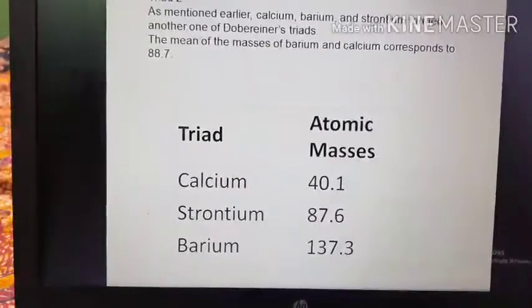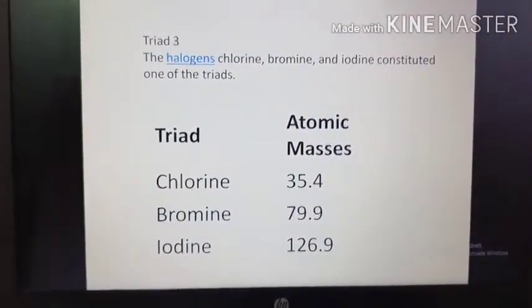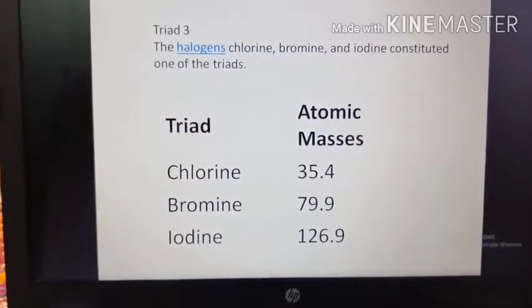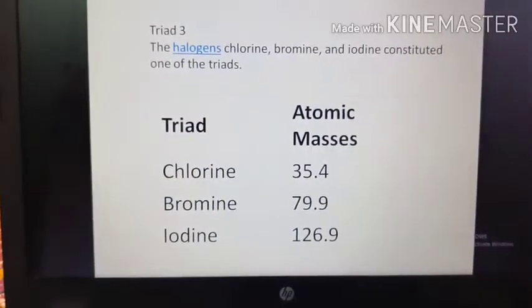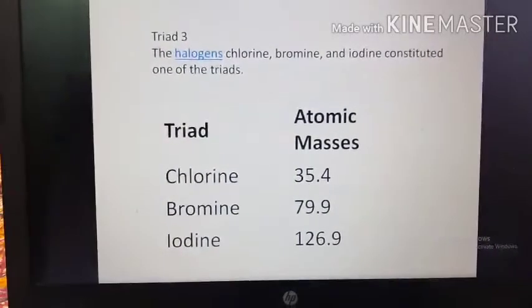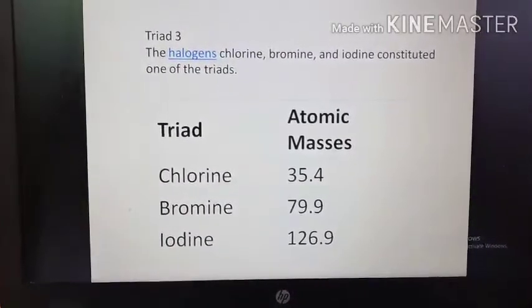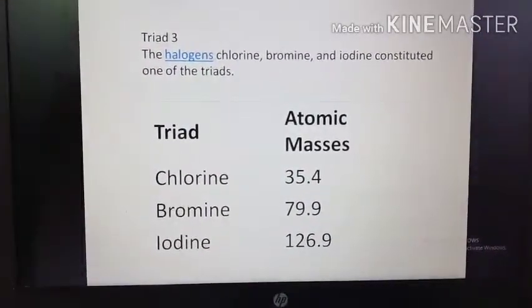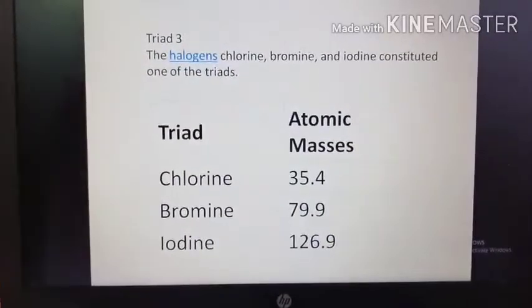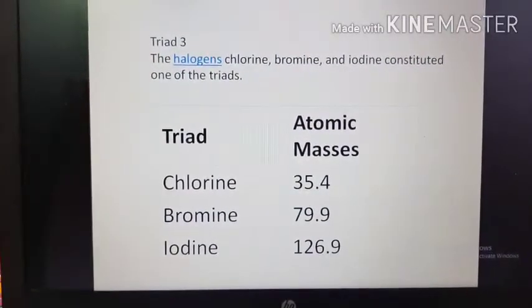The third triad he found is among the halogens: chlorine, bromine and iodine. He arranged the elements in the triad from chlorine to bromine to iodine. Their atomic masses are 35.4, 79.9 and 126.9. If you take the arithmetic mean, it comes to around 80, which is almost the atomic mass of bromine. In this triad too, the three elements have similar chemical properties. Chlorine, bromine and iodine have similar chemical properties.